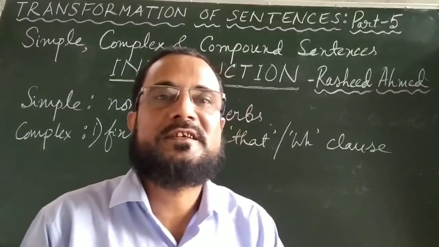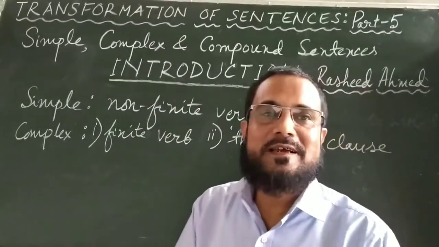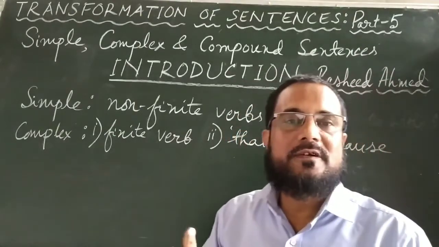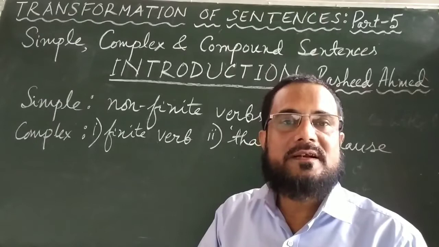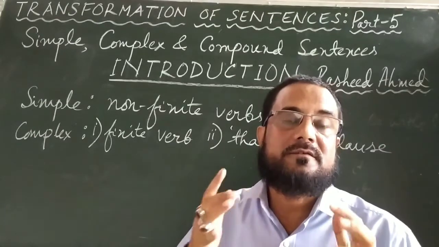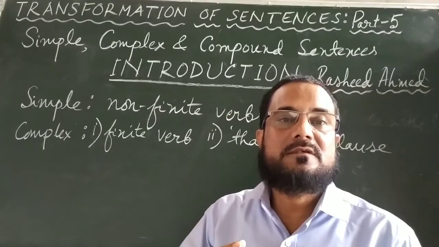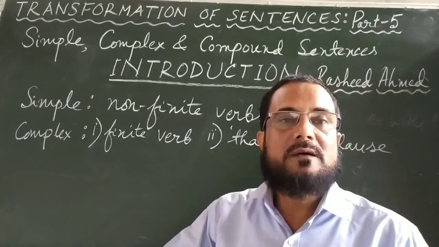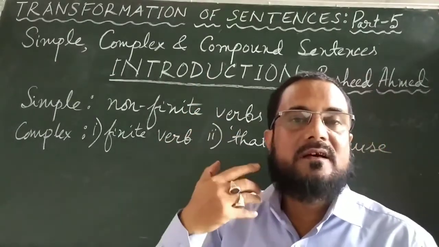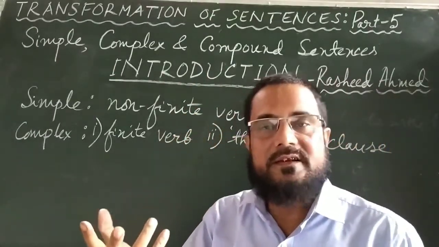Let me show you my face here, as all this while you are not able to see me. We have got examples of non-finite verb, but in a simple sentence and compound sentence we are concerned about finite verb. I have given examples of non-finite verb so that you know that verbs in all forms other than those three that I had written earlier are finite.